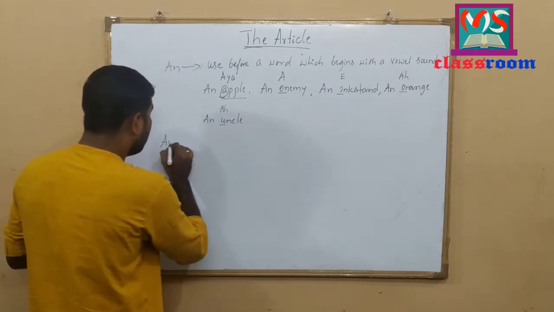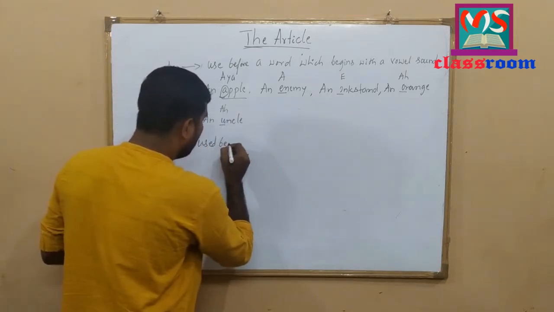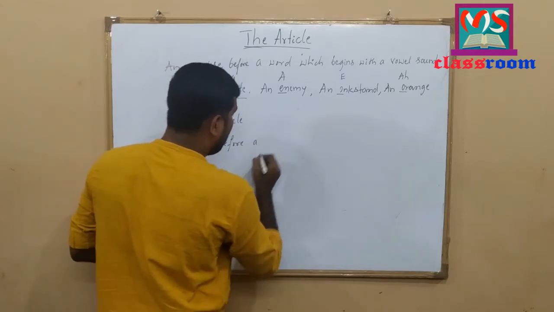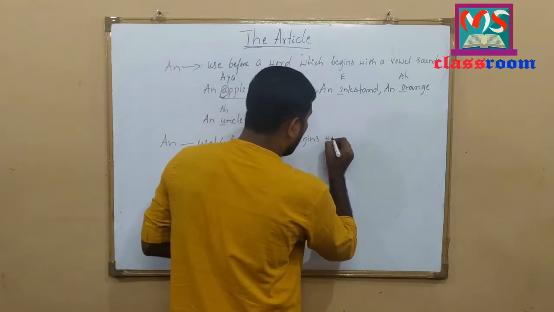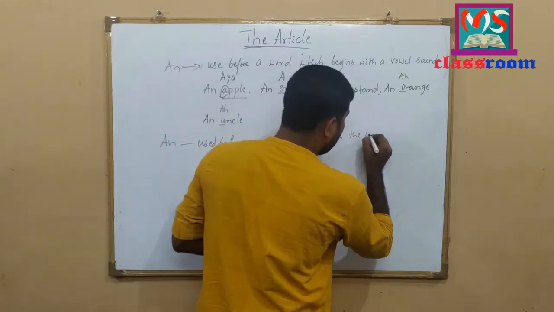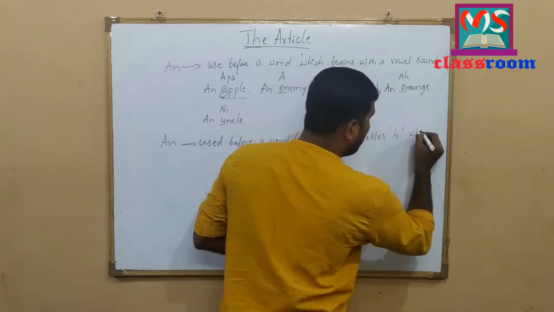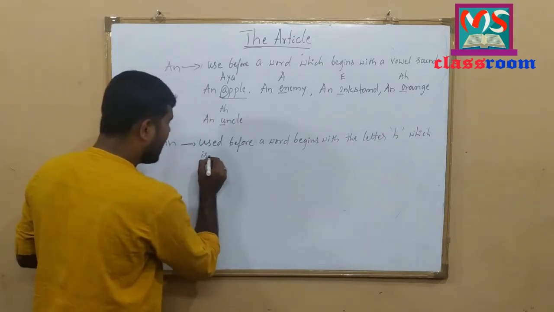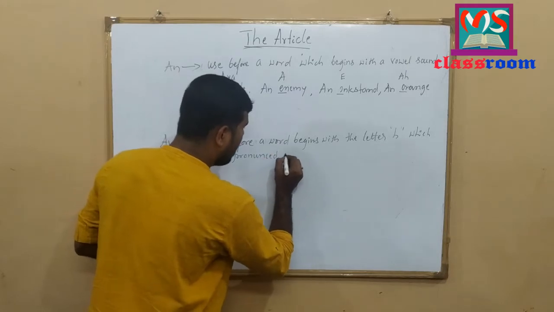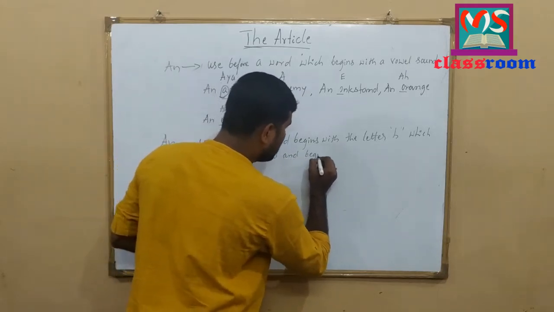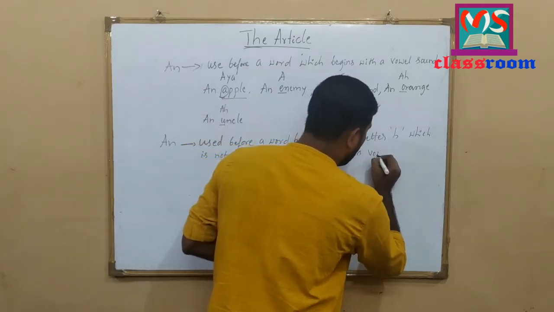And also indefinite article an used before a word begins with the letter H, which is not pronounced and begins with a vowel sound.